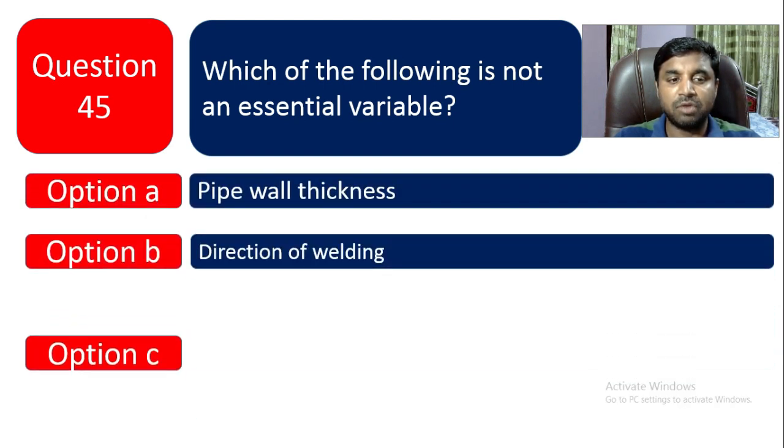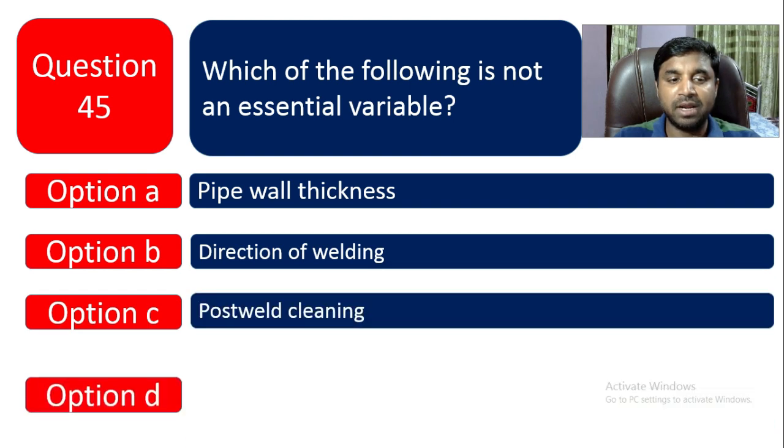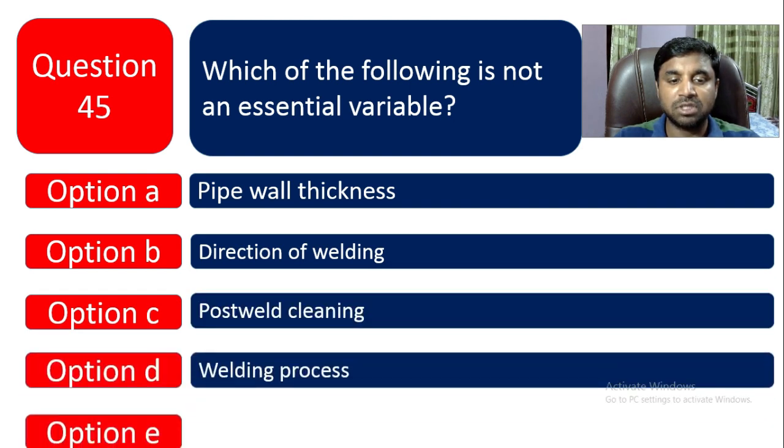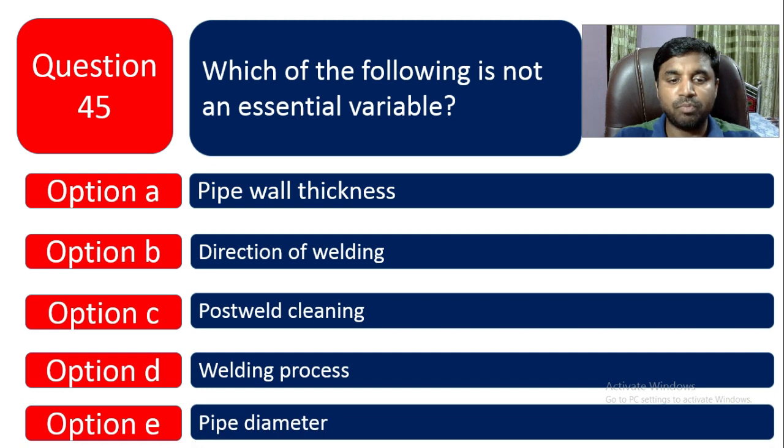Option B is direction of welding. Option C is post weld cleaning. Option D is welding process. Option E is pipe diameter. So post weld cleaning is not an essential variable.